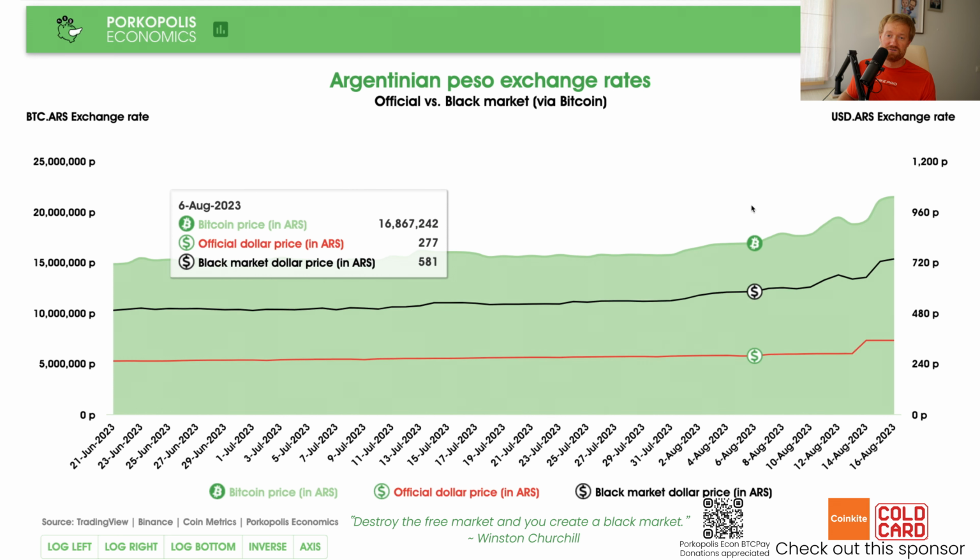And if you're curious about what a black market exchange rate is for your local currency, just find the Bitcoin price for that. Maybe look at Binance, maybe look at a decentralized exchange. Find the Bitcoin price of that in your local currency, divide by the Bitcoin price in dollars, and that will be your black market rate. You can double check it on other black market sites per dollar. So Bitcoin is a beautiful asset. It can tell us many things. And it already predicted the devaluation here of the Argentinian peso a couple days before.